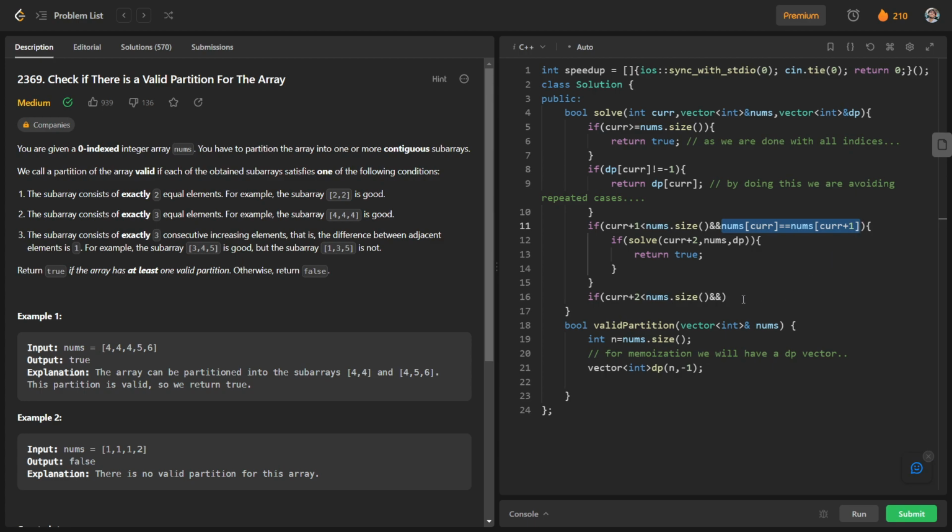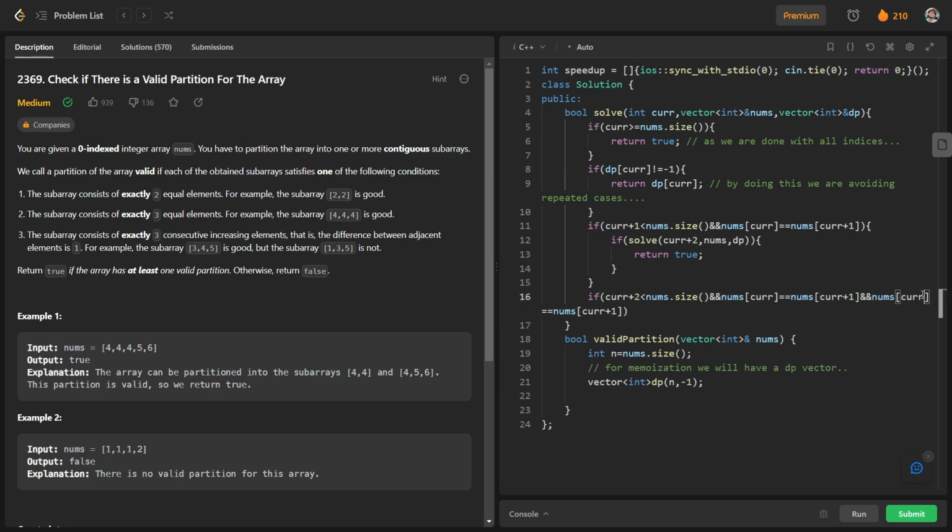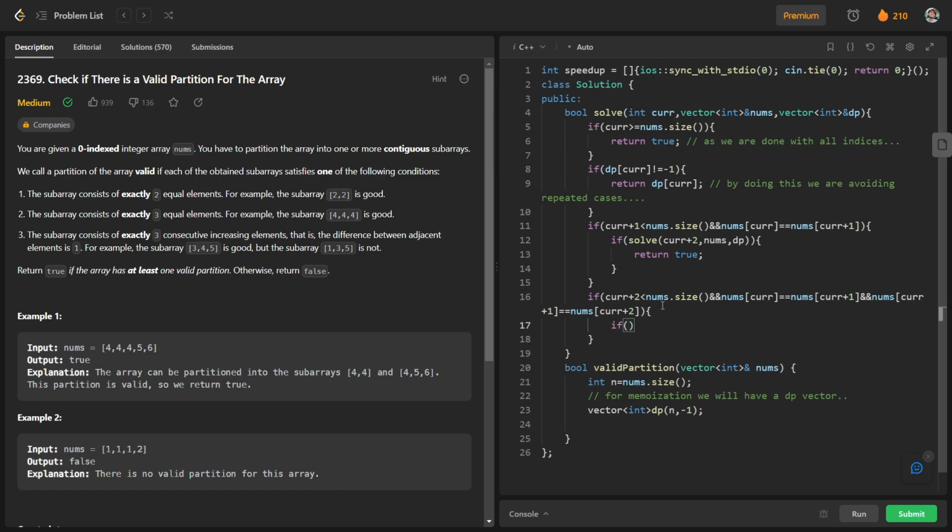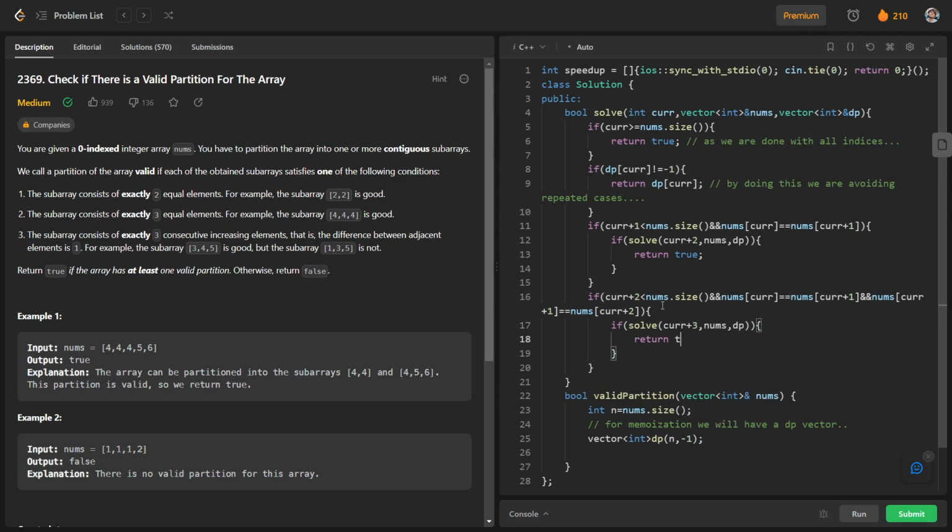Okay, so nums[current] should be equal to nums[current+1], and nums[current+1] should be equal to nums[current+2]. So these two conditions should be valid, and if they are valid, we will check for current+3. We solve for current+3 with nums and dp, and if it returns true, we will just return true.